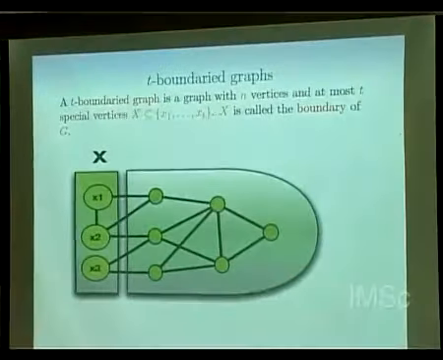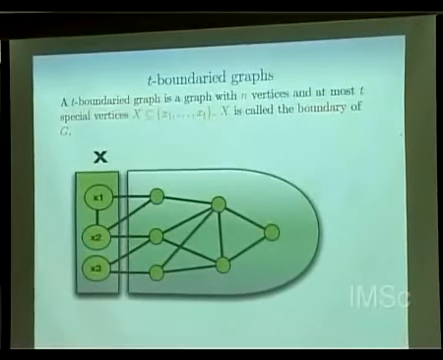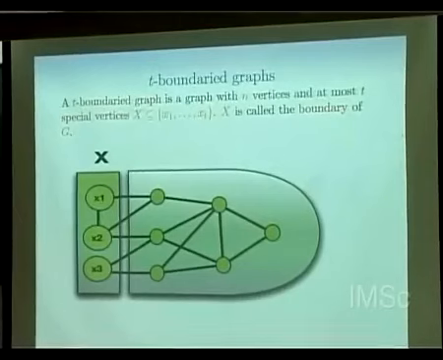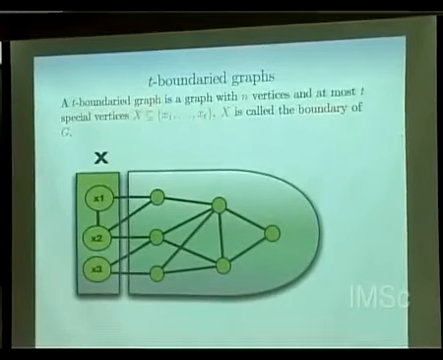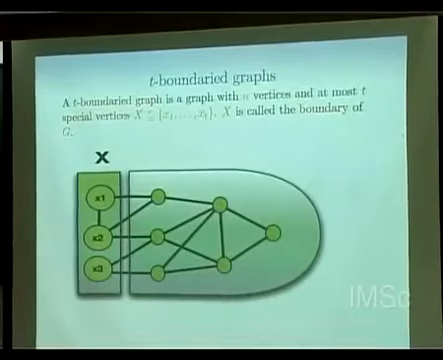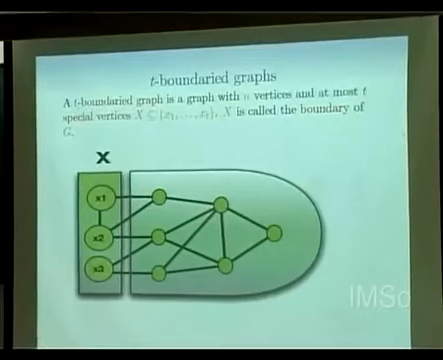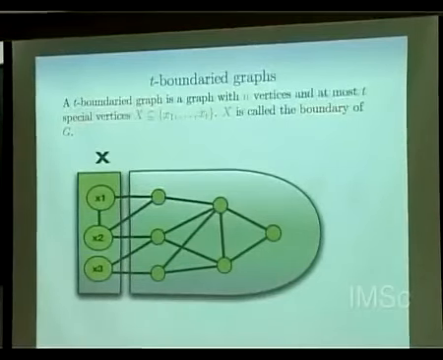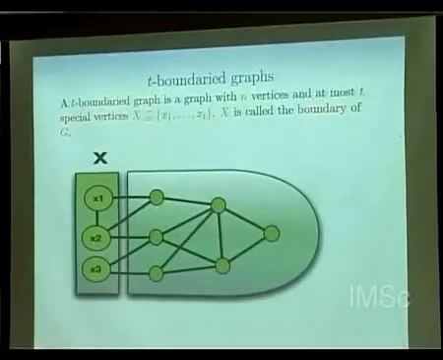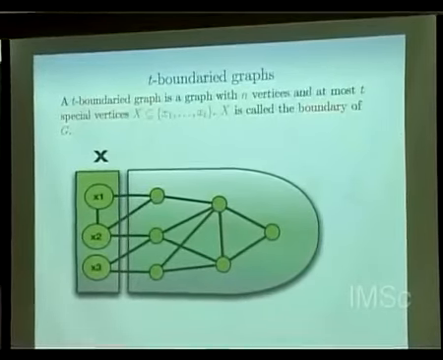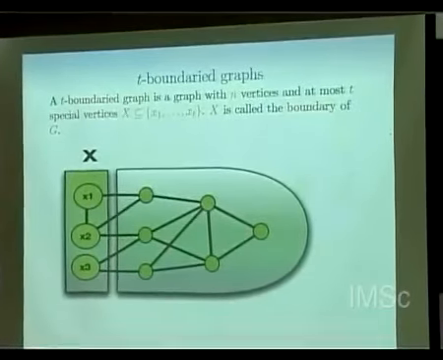So basically, you take any graph, you can make at most T vertices special by labeling them 1, 2, up to T, and that's it. So this is what I will mean by a T-bounded graph. There is nothing special, it's any graph marked with at most T vertices with labels x1 to xt. Okay, so these are very nice graphs actually. We will see how these graphs, or the graphs which we can construct by doing some operations on these boundary graphs, will give us trees and various other things.